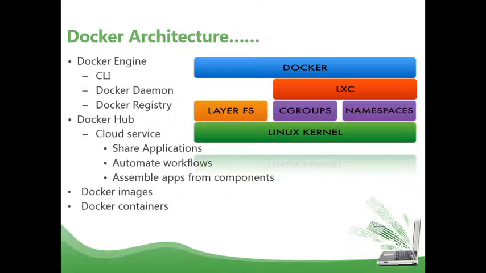That means it could be a database environment, PHP environment, or Node.js environment. Those are standard images provided by the particular vendors. Some are paid premium images, and some are standard open source images. Sometimes we can create our own images and submit them to Docker Hub, then others can also use those images as well.